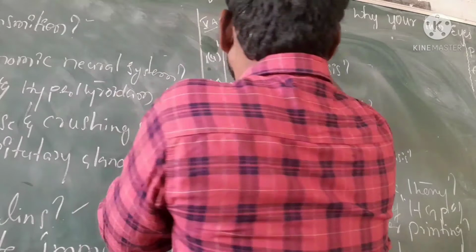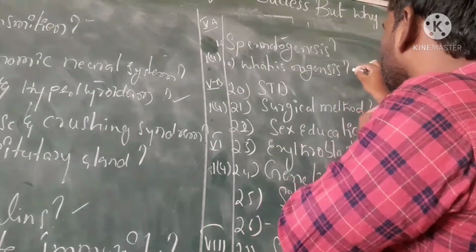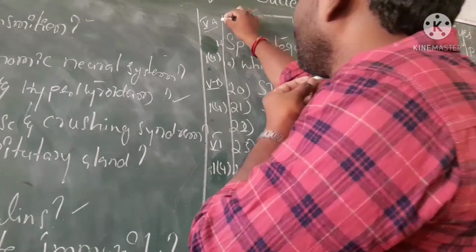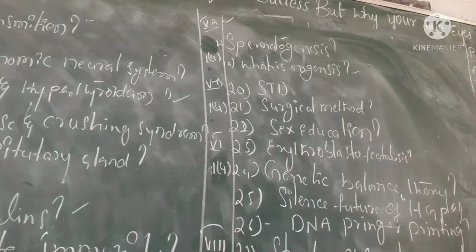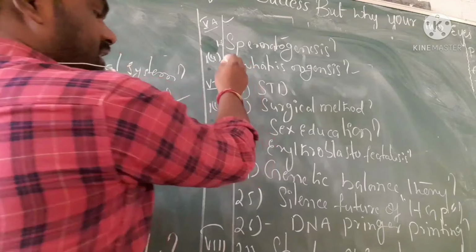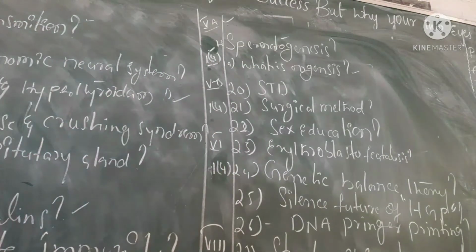Briefly account the spermatogenesis, and what is oogenesis, explain. These 2 questions are the most important. In the 5A chapter there are 2 important 4-mark questions, spermatogenesis and oogenesis, and the blueprint gives only 1 question from the 5A chapter.